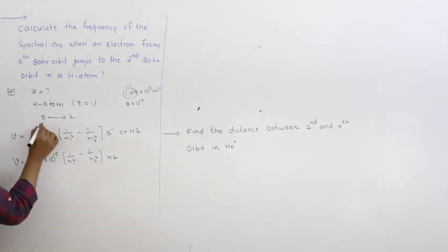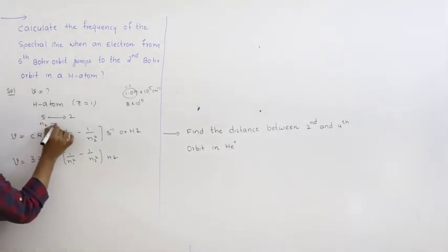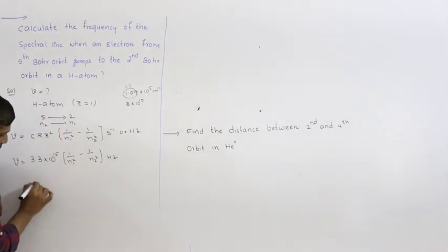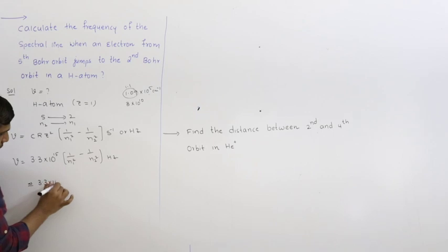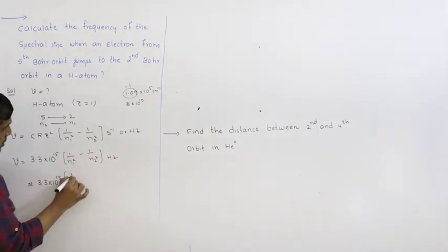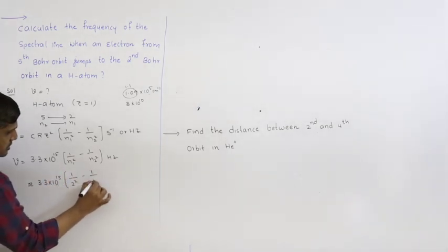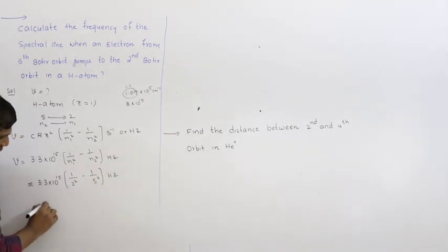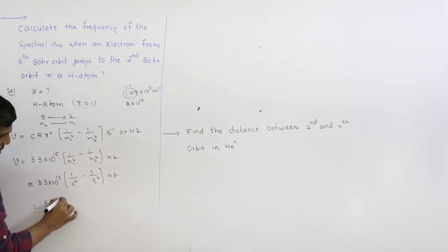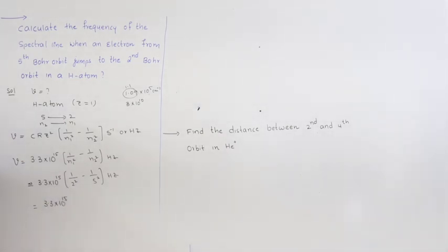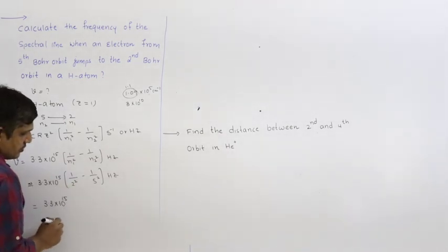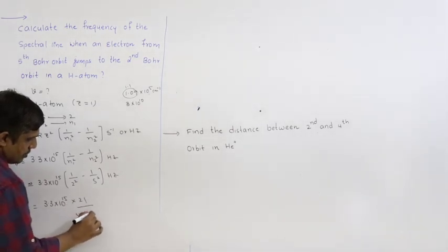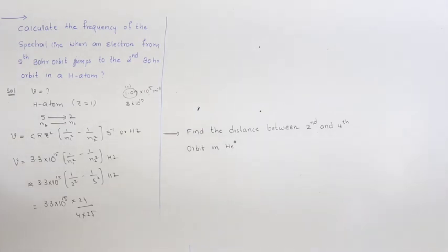So we know n1, n2. So this is higher energy level to lower energy level. n2 equal to 5, n1 equal to 2. Now approximately 3.3 into 10 power 15 times 1 by 2 square minus 1 by 5 square hertz. 5 square means 25. 25 minus 4, you will get 21 by 4 into 25.